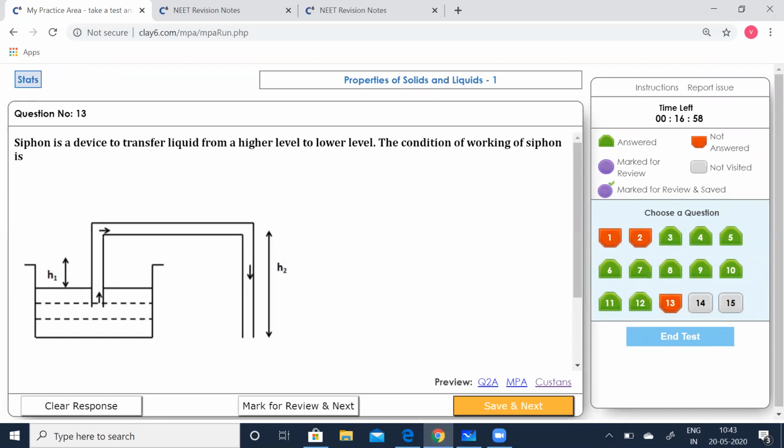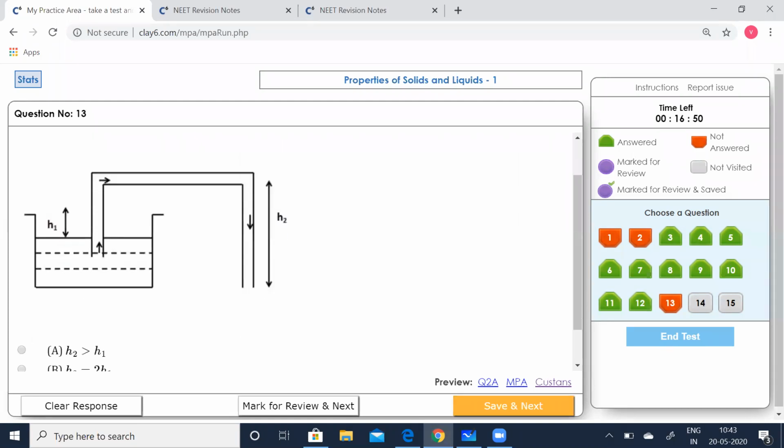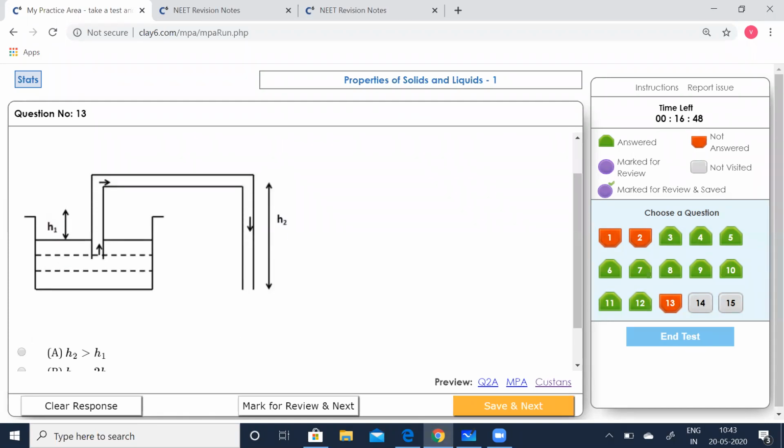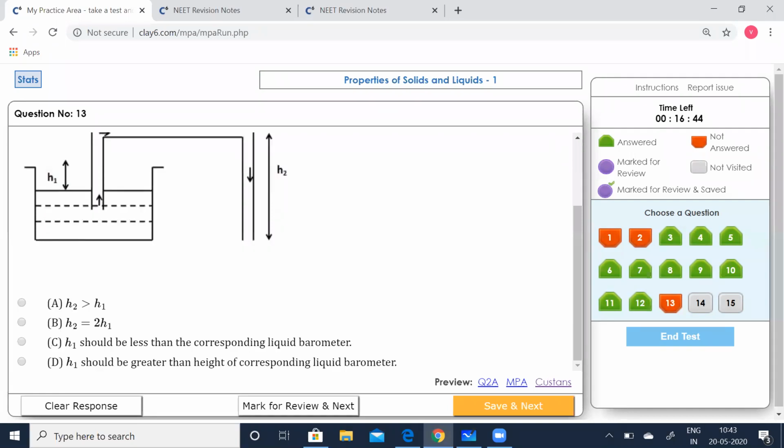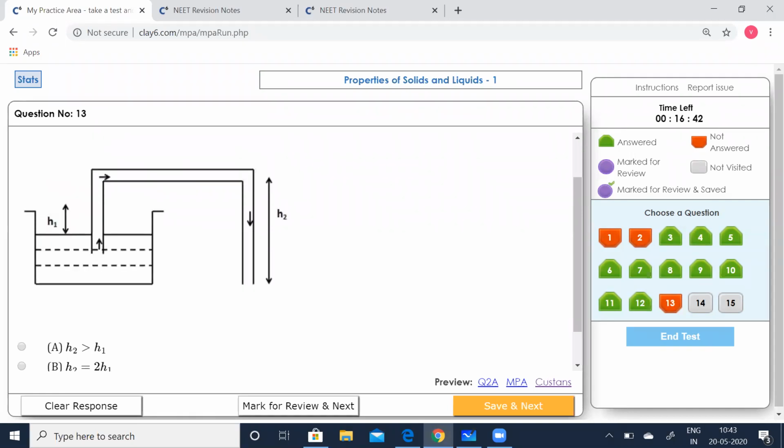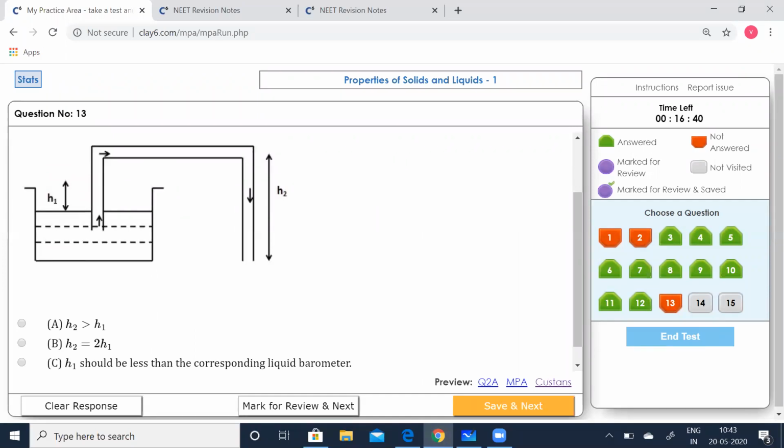A siphon is a device to transfer liquid from a higher level to a lower level. The condition of working of a siphon is what? Look at the diagram carefully. Here, H1 should be less than the height of the corresponding liquid in the barometer. Otherwise, the liquid will not rise to that level.